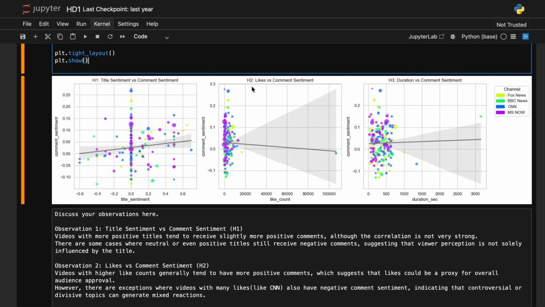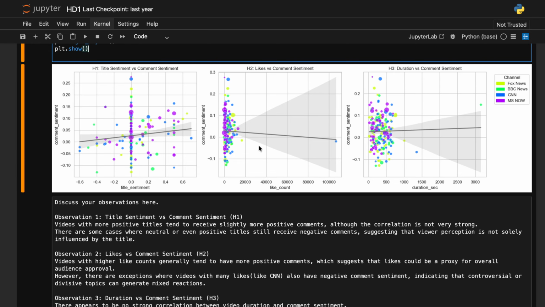Next was the likes versus comment sentiment. Here I plotted like count on the x-axis and comment sentiment on the y-axis. The observation of this graph was that some highly liked videos, like you can see here, above 10,000 like count, still received negative comment sentiment. So by seeing this, we can say that like count does not depend on comment sentiment.